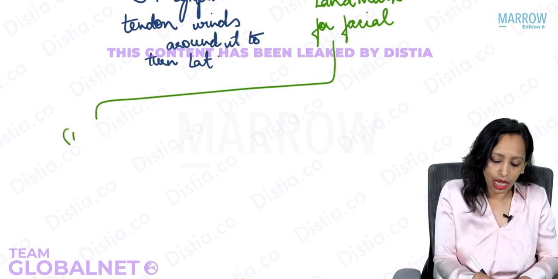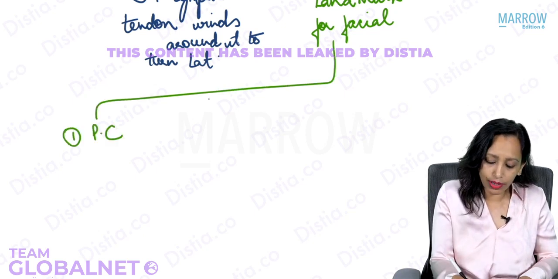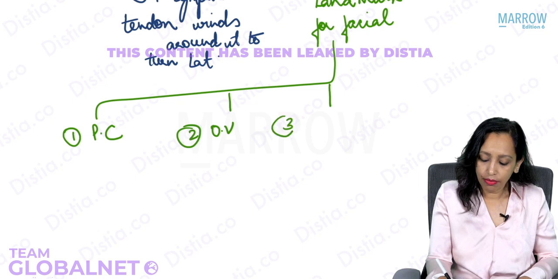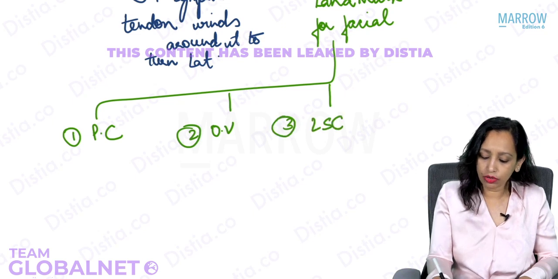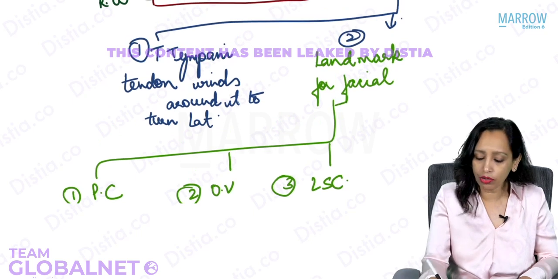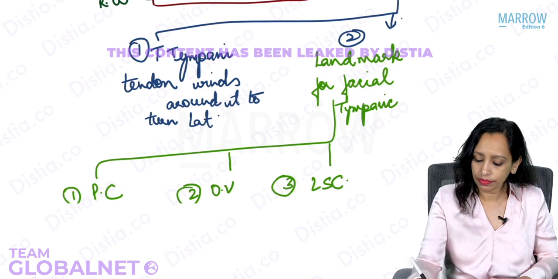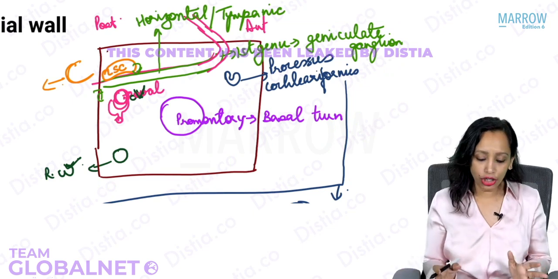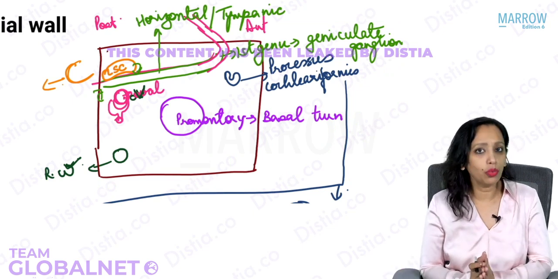So we have three landmarks. One is the processus cochleariformis. Second is the oval window. And the third is the bulge of the lateral semicircular canal. Which part of the facial nerve are we talking about? The tympanic segment. So these are the structures that we need to know on the medial wall.